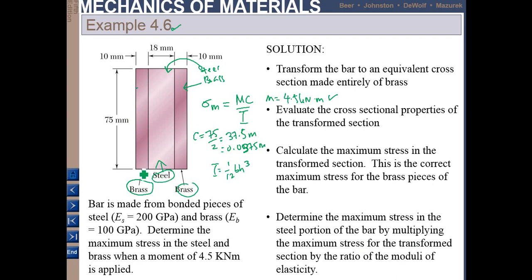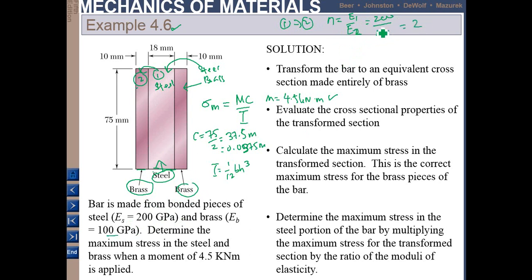But because B is from different materials, we need to convert either brass to steel or steel to brass. Let's say this one is 1 and this one is 2, and you want to convert 1 to become 2. So you find n is equal to E1 over E2. E1 is steel, 200, over the elastic modulus of brass, which is 100.